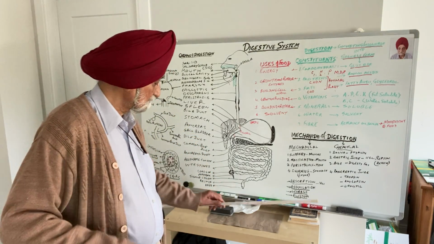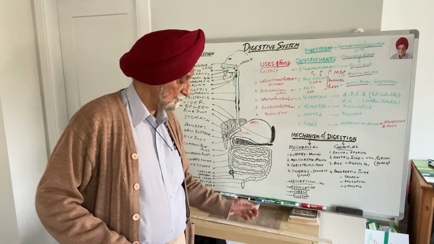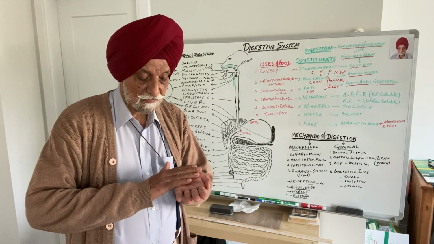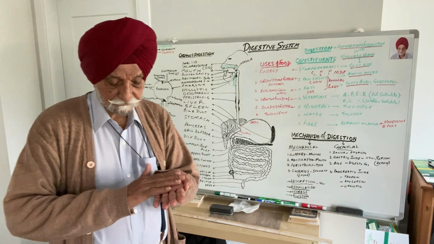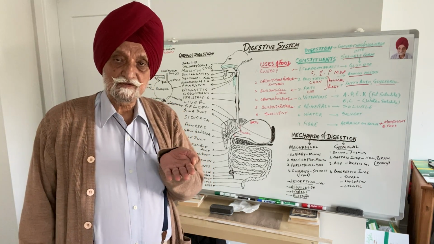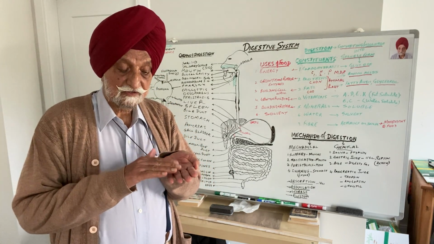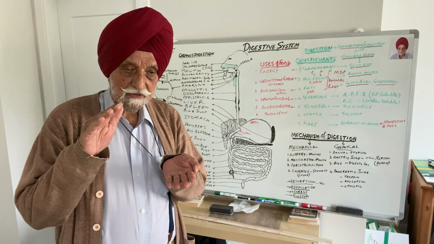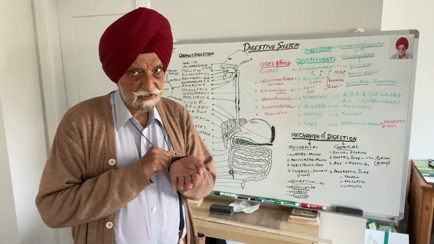What I mean is, if you have eaten a piece of bread and the digestive juices come, only this surface area is reacted on by the digestive enzymes.